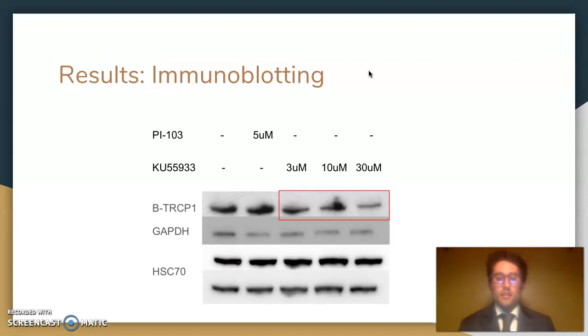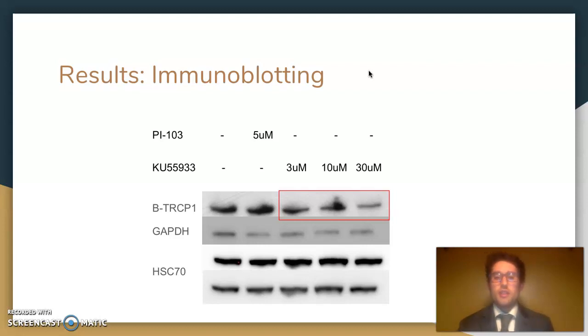Another band that is not shown here is phospho-AKT, which was completely knocked down in all of the bands other than the control band, which showed that ATM kinase was definitely effectively inhibited in this experiment. This indicates that there is a relationship between beta-TRCP1 and ATM kinase.